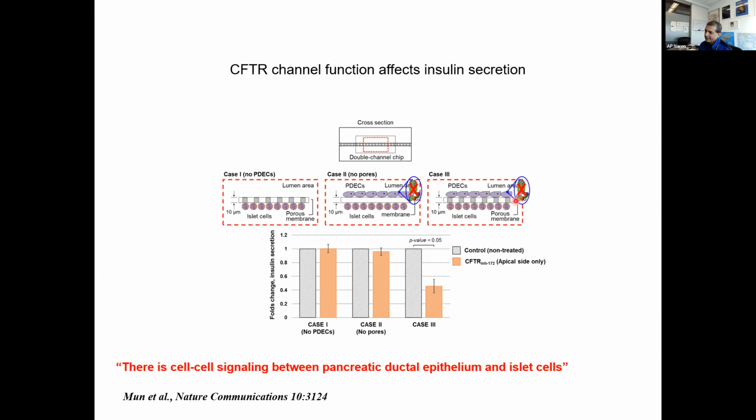When we inhibited CFTR, we saw that the insulin secretion was inhibited. Whereas when we removed the pore, there was no cell-cell communication, and you do not see the inhibition. And if you don't have any ductal cells and you either add inhibitor or not, you don't see an effect either. So the conclusion was that there is cell-cell signaling between pancreatic ductal epithelial cells and islets.